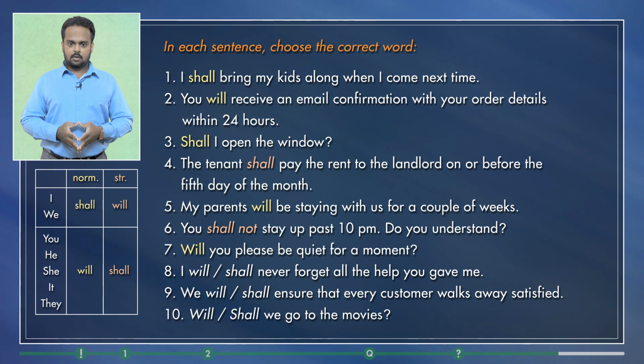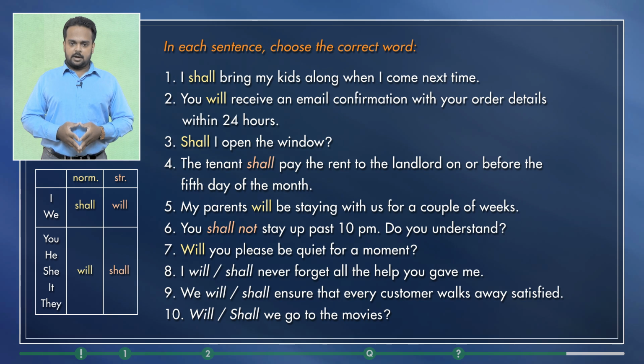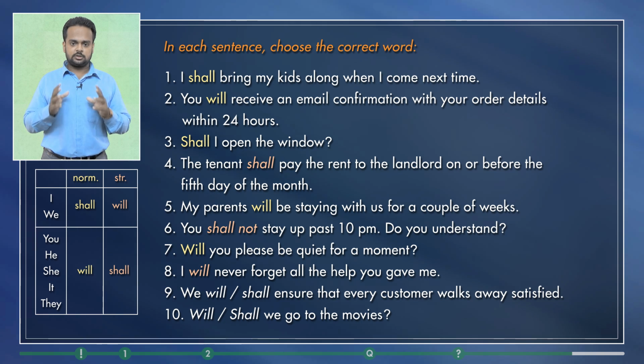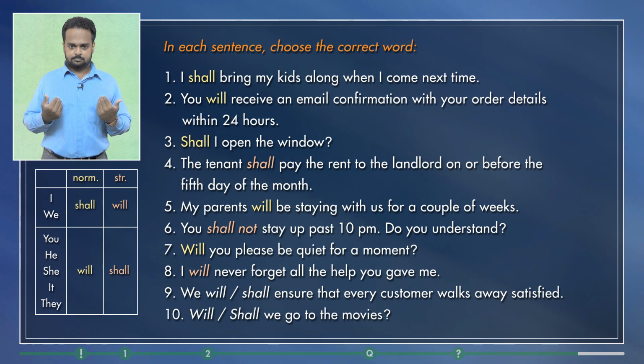Number 7, will you please be quiet for a moment? This is a request, and for requests we use will. Number 8, I will never forget all the help you gave me. This is a strong emotional statement. It's a promise. For that reason, we use will with the first person, I.